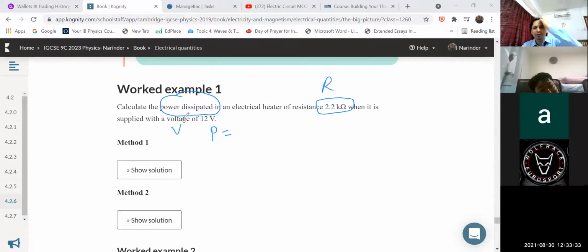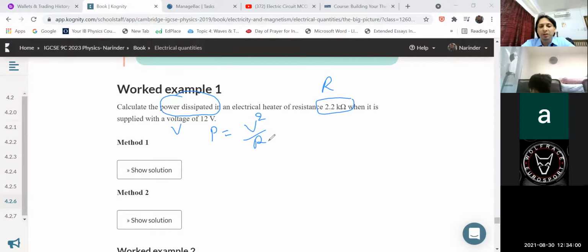Voltage is given. So what equation I have to use here, children? Tell me, children. What equation? P equals V square over R. P equal to V square upon R. Yes, children, you can use this equation. That last equation was given on the last slide. Voltage square divided by R.